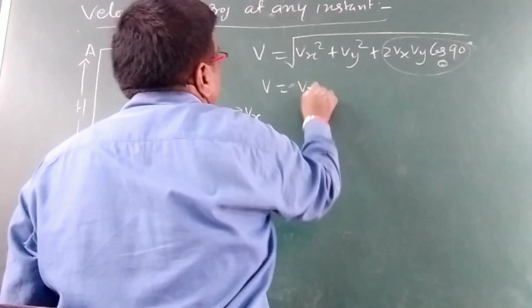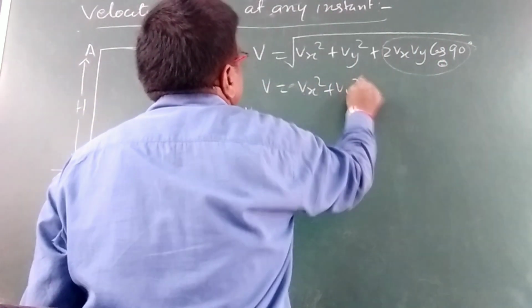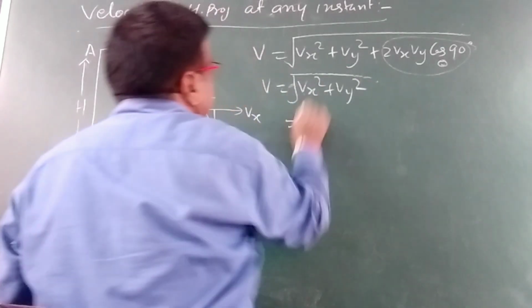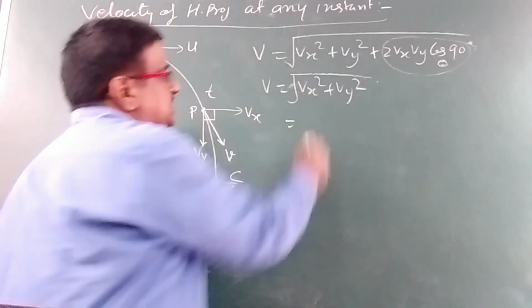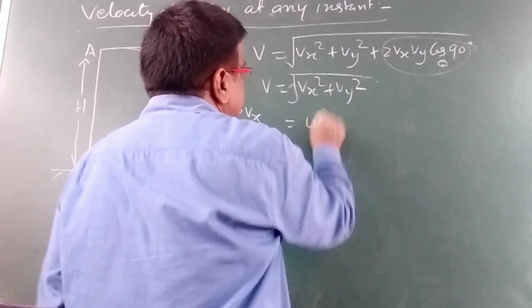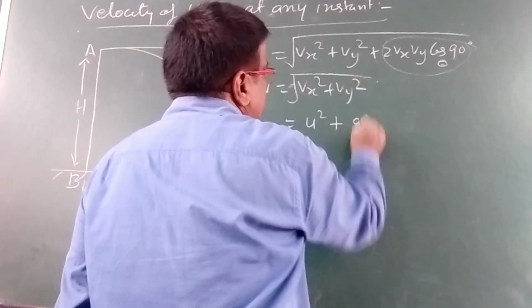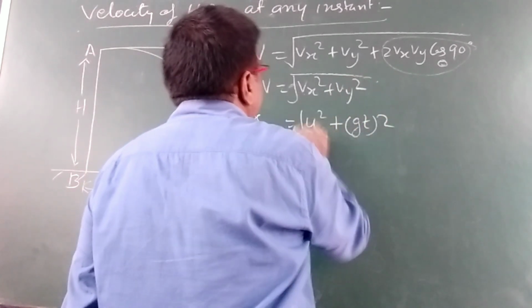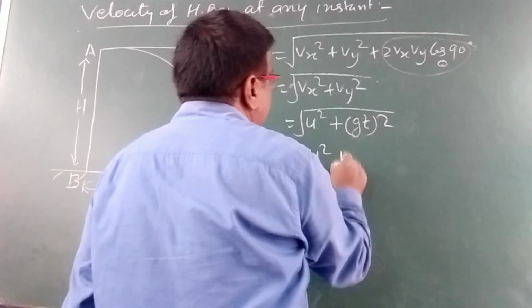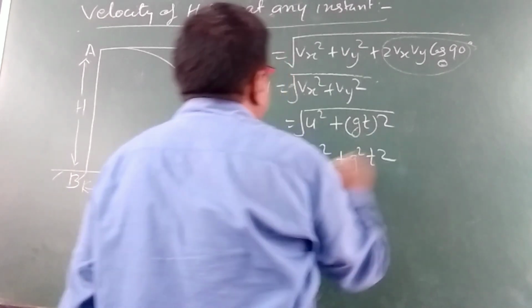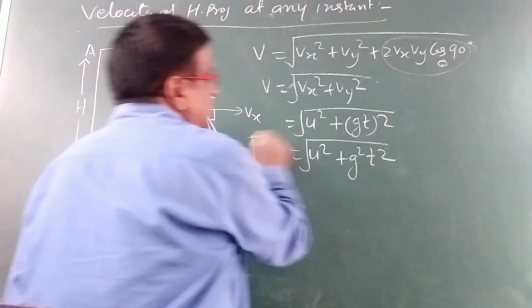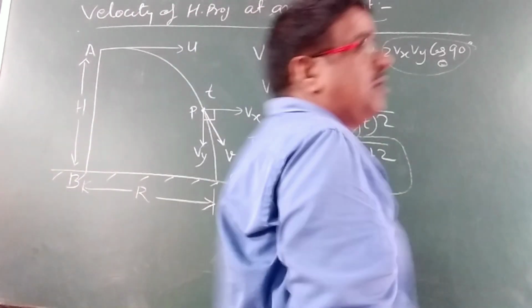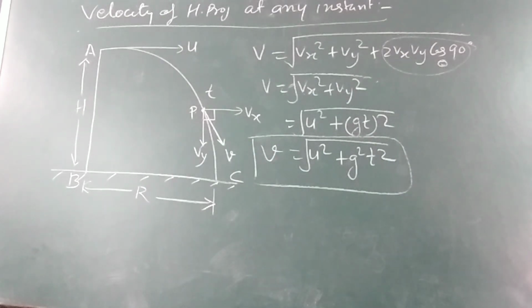Therefore V = √(Vx² + Vy²). From equation 1, substituting Vx = u and Vy = gt, V = √(u² + g²t²). This is the magnitude of the velocity at any instant of time.